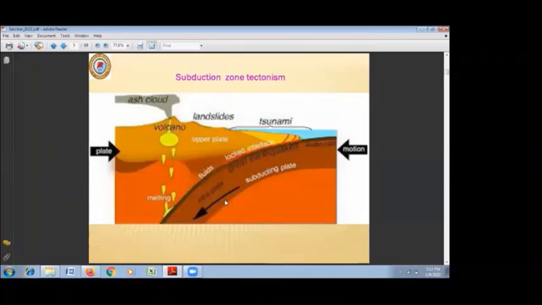But why are they associated with the plate boundaries? The reason is very simple. I don't have to explain the subduction to everybody, but wherever two plates collide and there is a subduction zone, when one plate is being subducted under the other, the plate which is being subducted goes down because of higher heat gradient, higher heat content at the subsurface, and because of dynamo-thermal mechanism, the rock lithotypes start melting at depth.